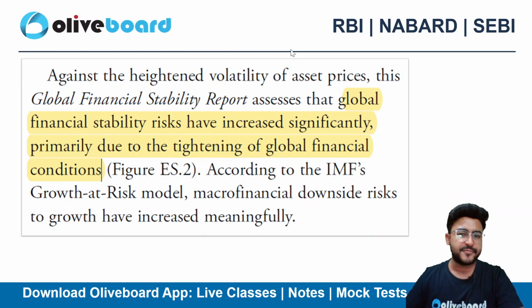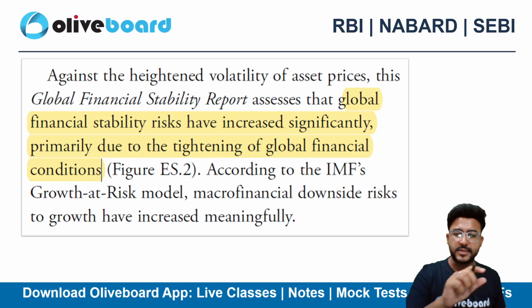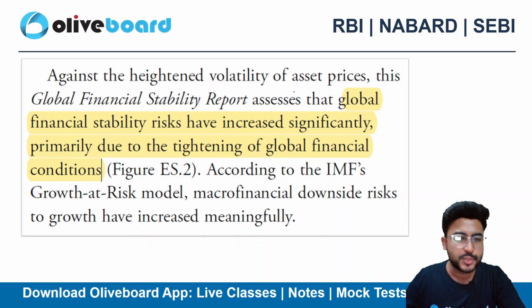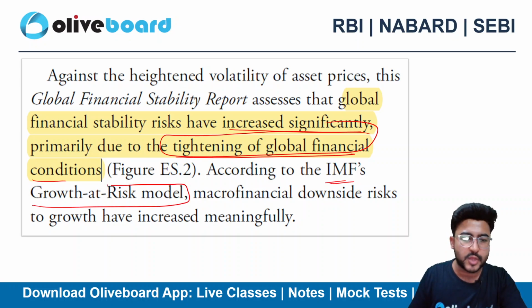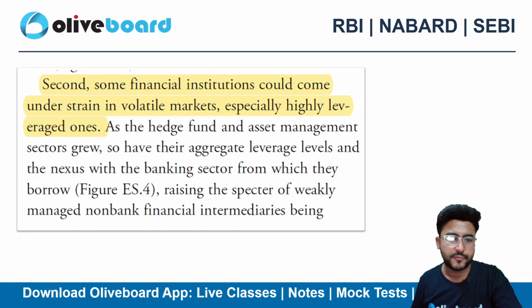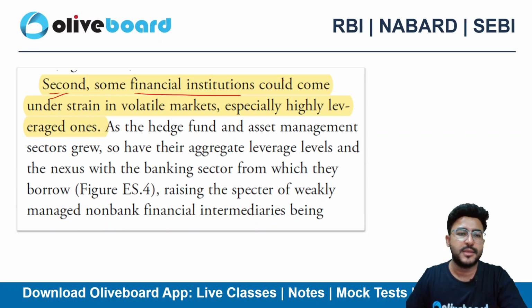The first thing is I have pasted both my summary as well as the screenshots from the report, and the screenshots are highlighted with the important things. Okay, so global financial stability risks have increased significantly, primarily due to tightening of global financial conditions. As per the IMF's growth at risk model, we can see that there's a tightening of global financial conditions.